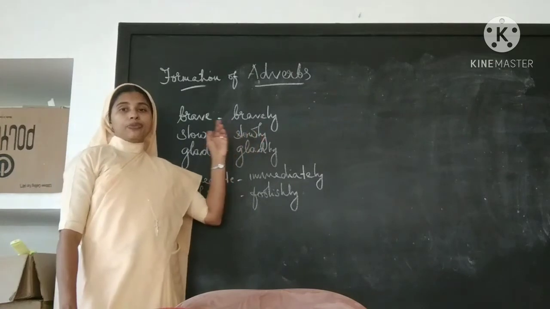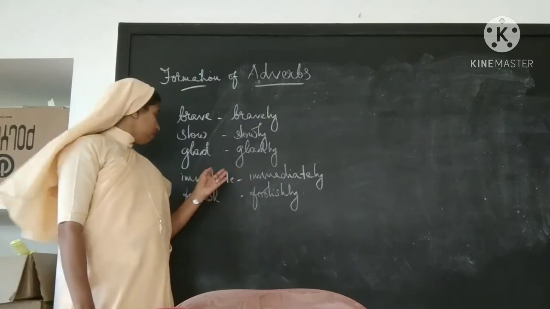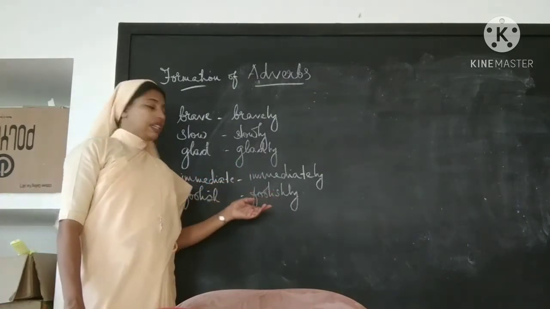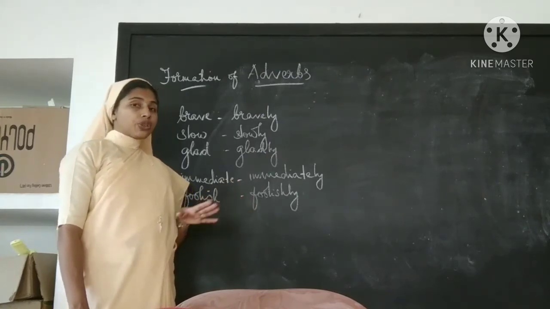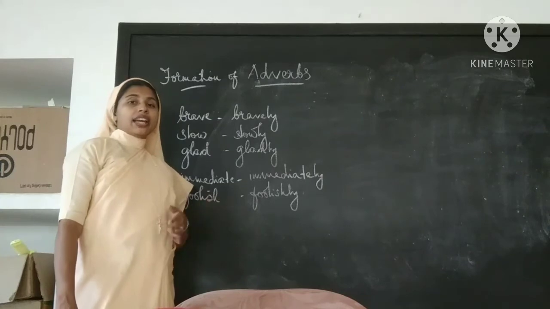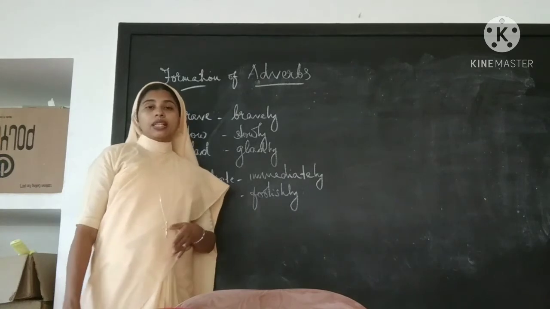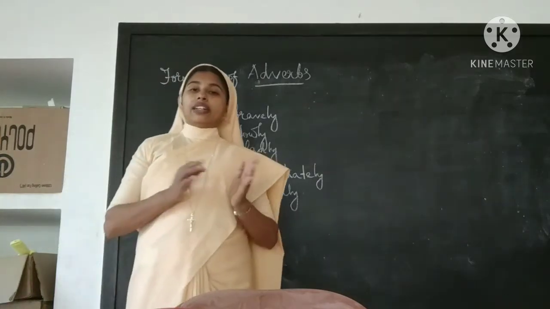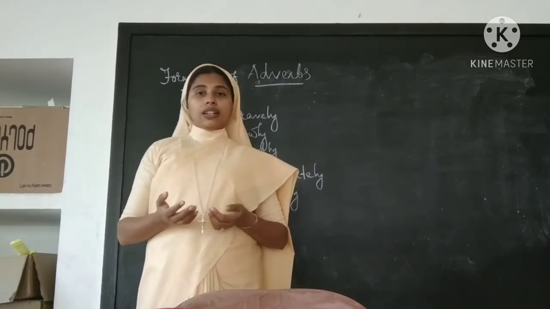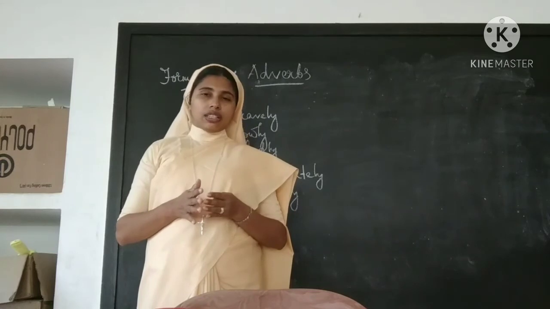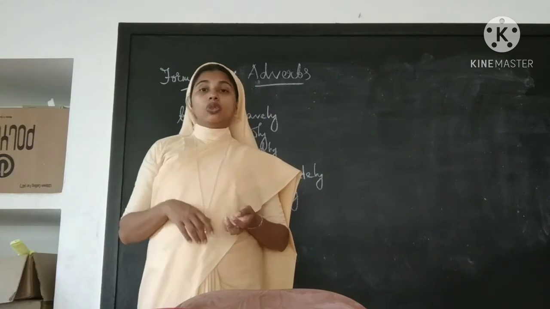Again, slowly. Gladly. Immediately. Foolishly. The foolish crow, that is an adjective. She acted foolishly, that is an adverb. So you can form new adverbs by adding ly at the end of the adjective. Many words formed using ly are given in the text. Please study that. Please go through it.